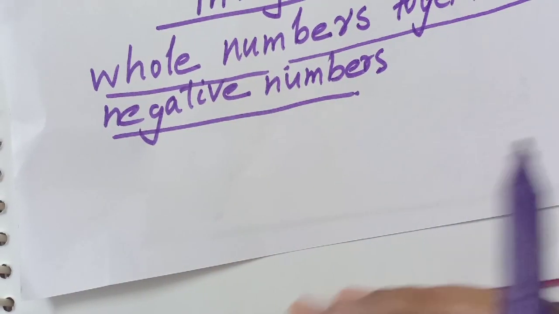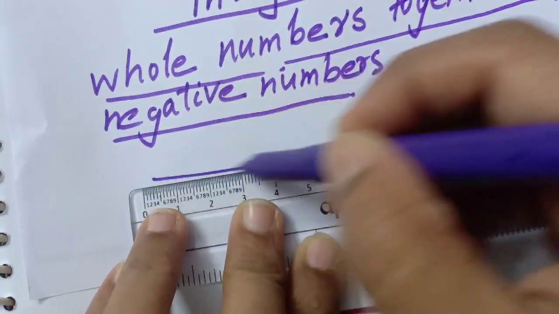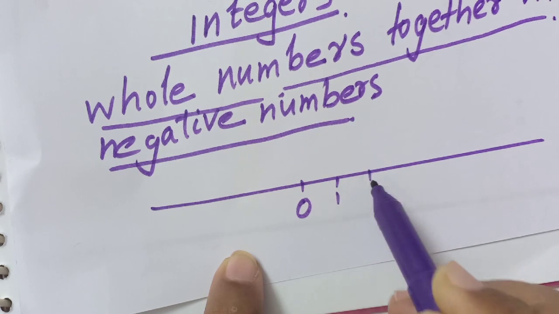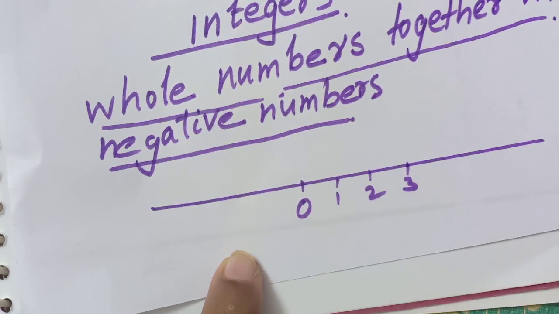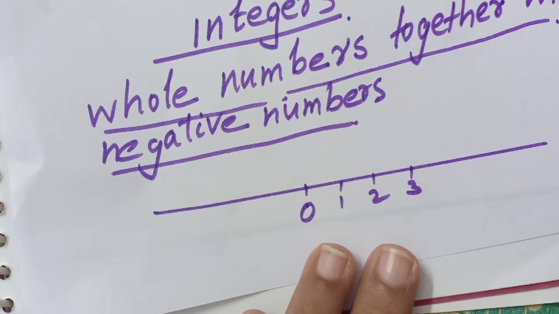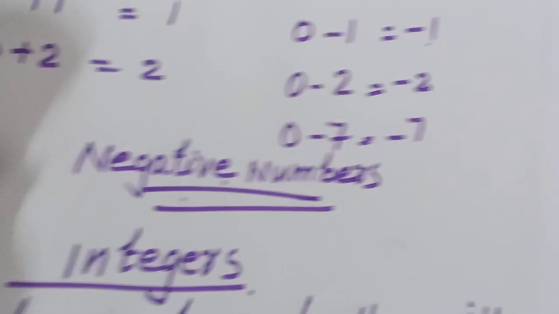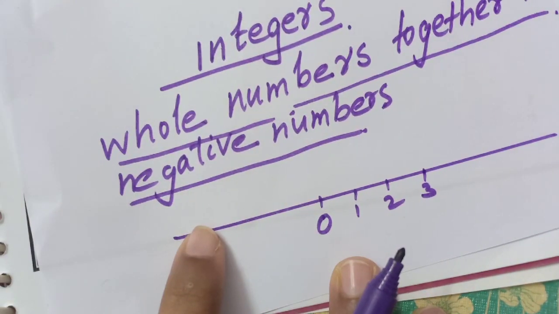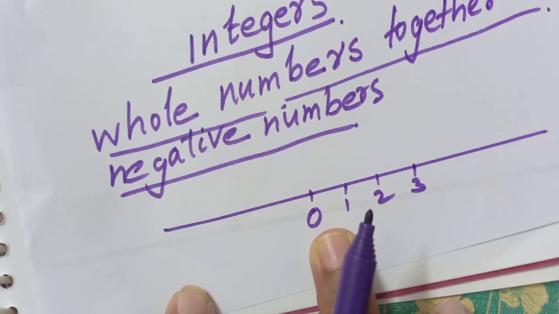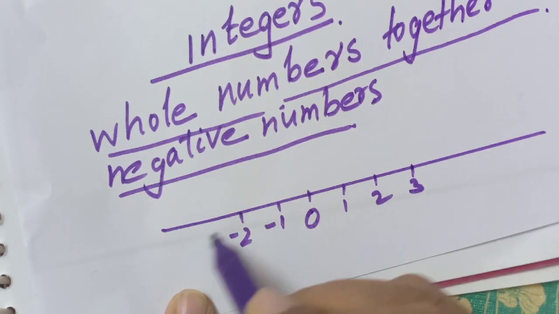In lower classes also you have learned a number line. We represent the numbers on the number line: 0, 1, 2, 3, etc. Positive numbers, more than 0, we will write to the right side. Negative numbers, less than 0, we will write to the left of the 0.